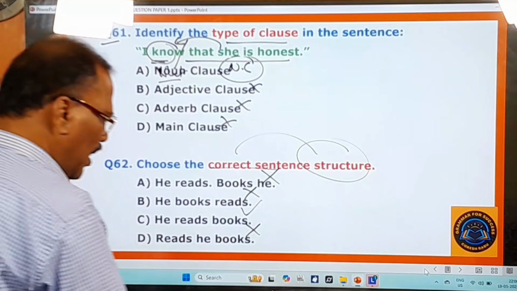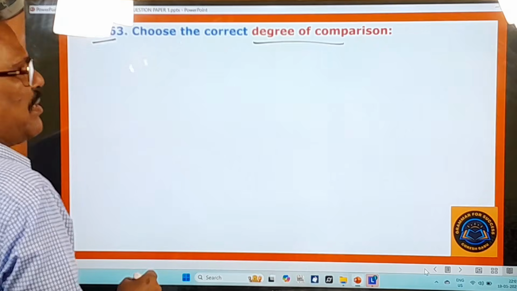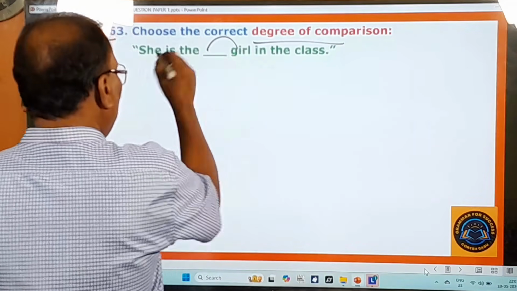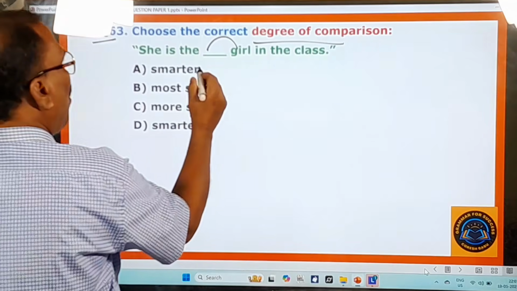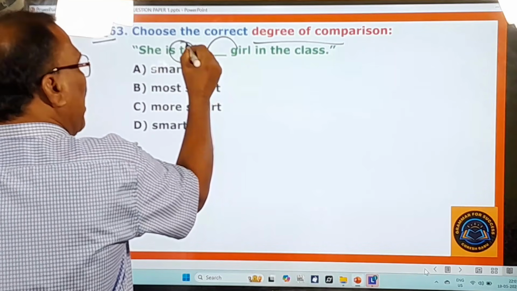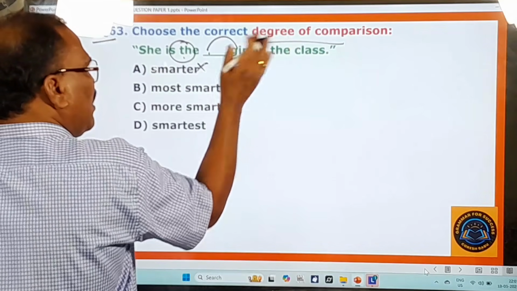Now let's move on to other questions. 63rd question, choose the correct degree of comparison. So she is the dash girl in the class. Dash girl means what? So let us look at the options given. Smarter girl, no, you cannot say she is the smarter girl, because 'the' is there before the blank. After 'the', you must use only the superlative degree in the degrees of comparison.